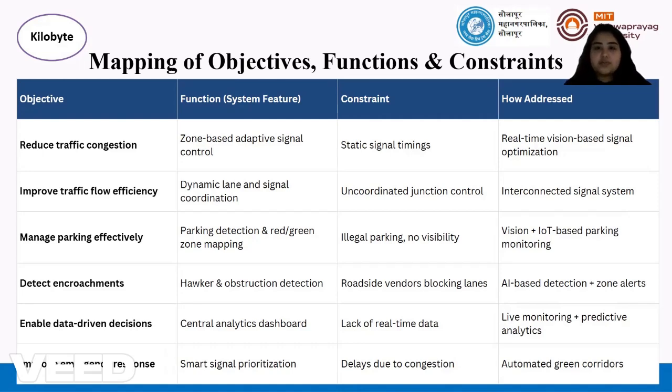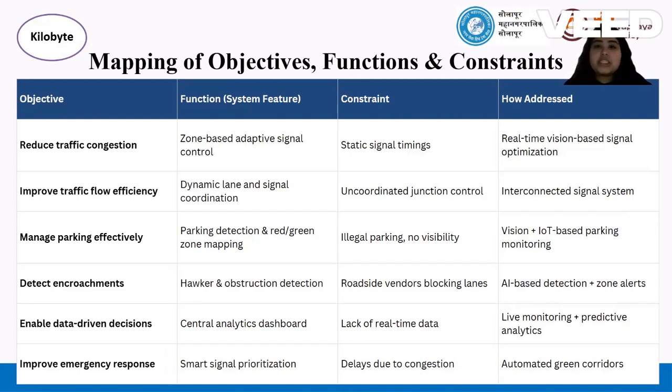Parking issues are addressed through vision based detection and real time availability mapping. Encroachments such as hawkers are treated as traffic variables using AI detection. All data is processed centrally to enable real time decision making. Additionally, emergency response is improved through automatic green corridor generation. This complete mapping ensures that every problem is solved with a specific and scalable system function.